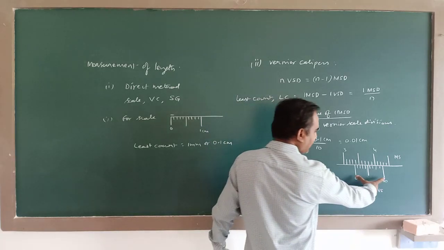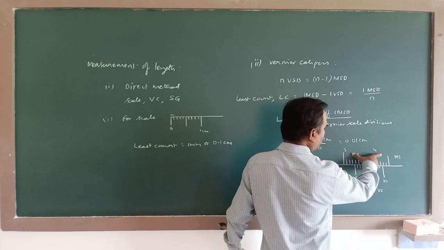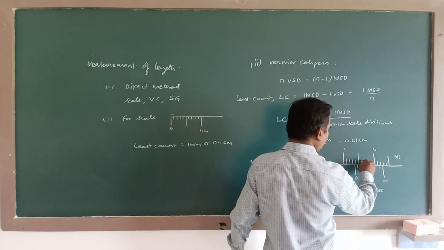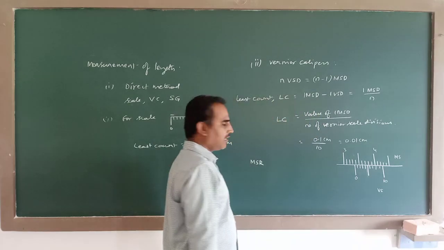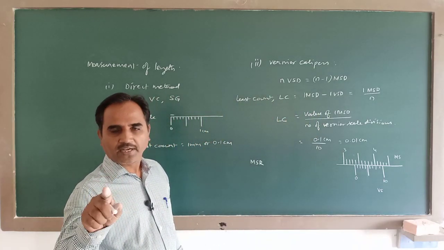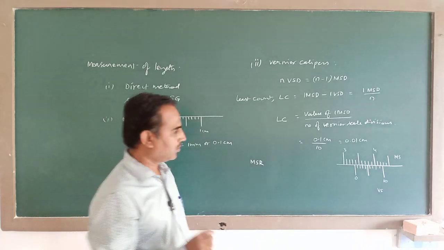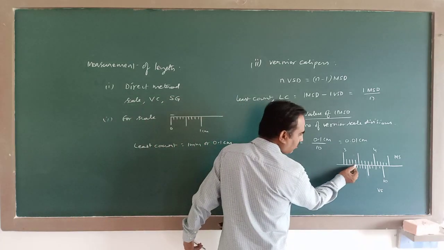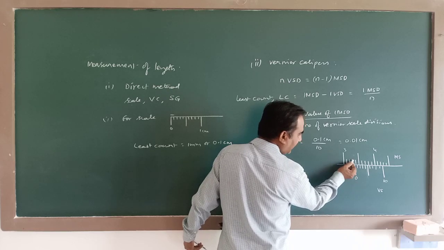On the vernier scale, 10 divisions are there. On the main scale, it is just like an ordinary scale, so the graduations are in this manner. Now main scale reading means reading on the main scale just before the vernier 0. This is the vernier 0. Before this vernier 0, the reading on the main scale is this one.